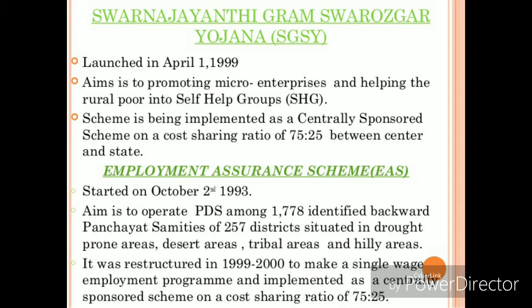Swarnajayanti Gram Swarozgar Yojana was launched in April 1999. The main objective was to remove poverty from rural areas, and it also replaced various earlier poverty eradication programs like the Integrated Rural Development Program and Training of Rural Youth program. Under this program, a large number of small enterprises were established in rural areas to help the people. These were known as SHGs, self help groups. Hope it is clear to you.